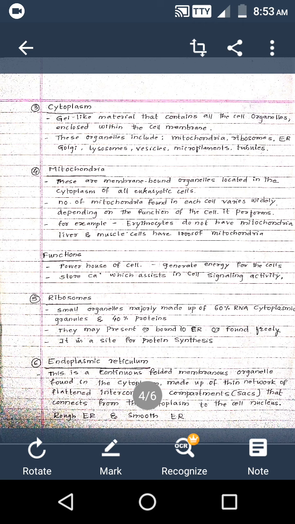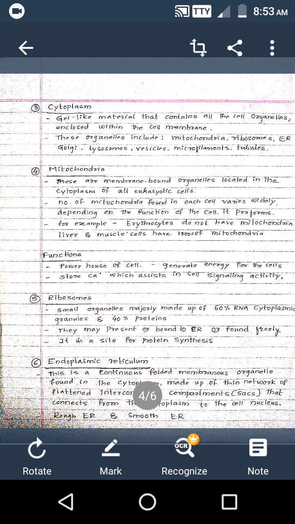Then comes the fifth, that is ribosomes. What are these ribosomes? These ribosomes are small organelles majorly made up of 60% RNA, cytoplasmic granules, and 40% protein. They may be bound to the endoplasmic reticulum, or they may be found freely in the cell.